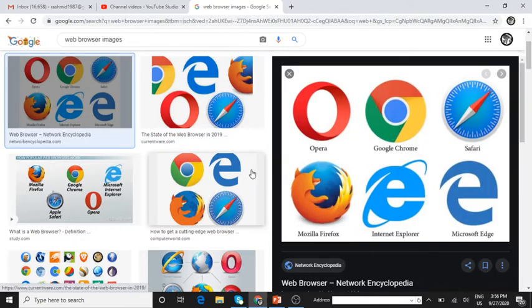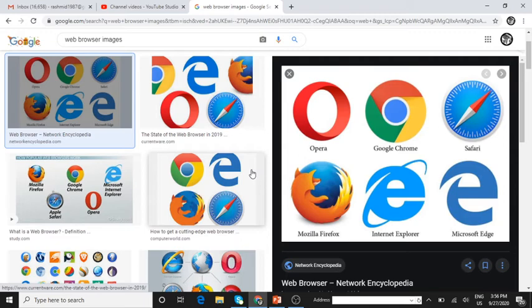Can you see, children, few of the web browsers? The first one is Opera, second one is Google Chrome, third one is Safari, fourth one Mozilla Firefox, fifth you have Internet Explorer, and last but not the least Microsoft Edge. Next, after this, the browser will attempt to load the web page. Yes or no? Yes. There are some possibilities that the page will not load on the browser.